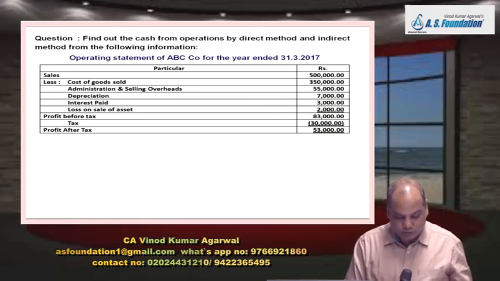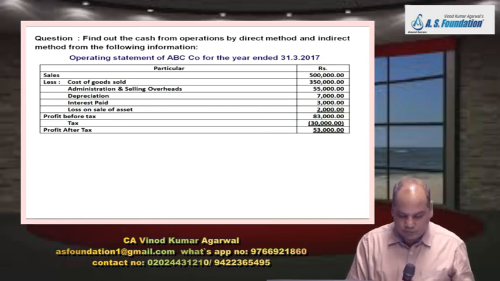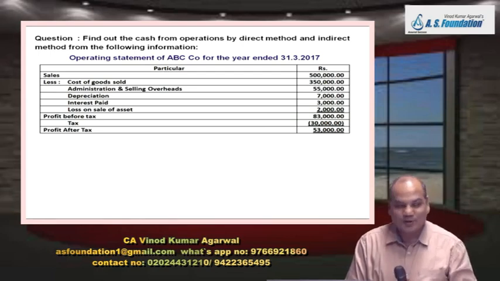Cash flow by direct method, cash sale they have written 4,97,000. Instead of that, you write in bracket collection from debtor. This wording should be collection from debtor, receipt from debtors, or proceed from sales. Receipt from debtor is better. 4,97,000. Sale proceeds. Okay. Then you come to cost of goods sold.